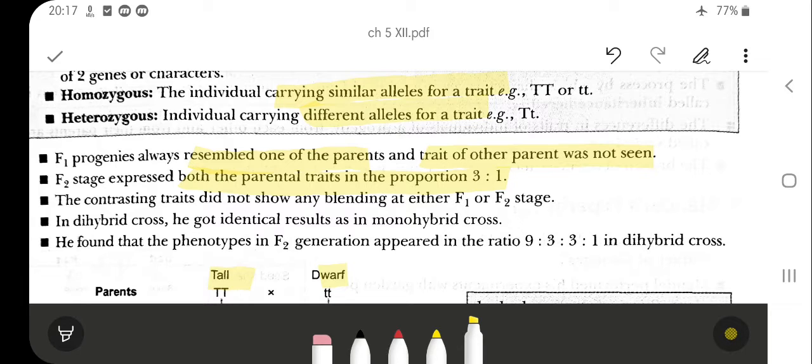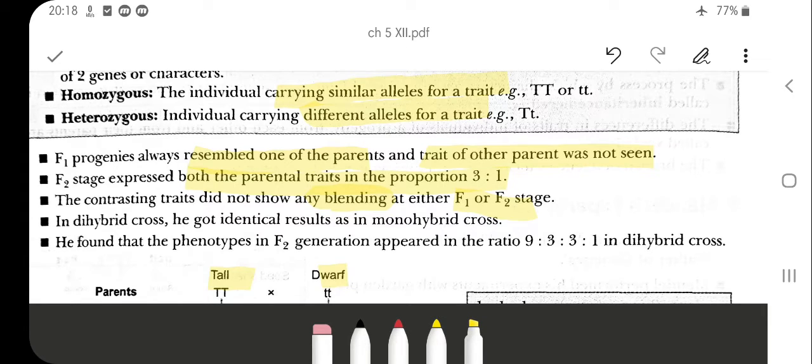The contrasting traits did not show any blending, meaning no trait will mix with the other. There is tall and dwarf. If in your F1 generation the genotype is capital T small t, that doesn't mean the height is intermediate, meaning both characters mixed to give an intermediate height. No, there is no blending in genetics. Either of the two, one is expressing and one is unexpressed. The expressed trait is known as the dominant trait and the unexpressed trait is known as the recessive trait. It is there, but you cannot say that they are blending. They will appear whenever the conditions are favorable, in the F1 or F2 stages. So there is no blending in the genes.